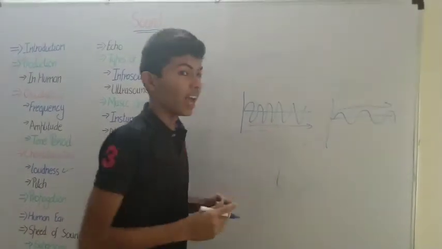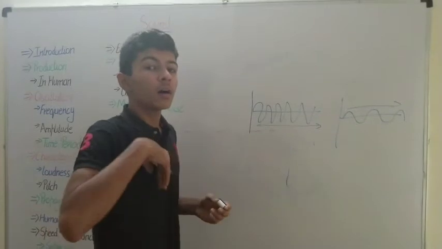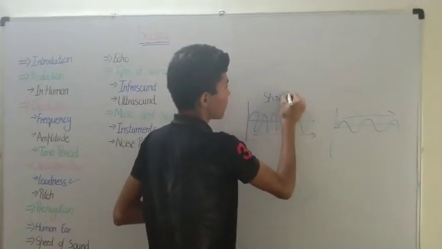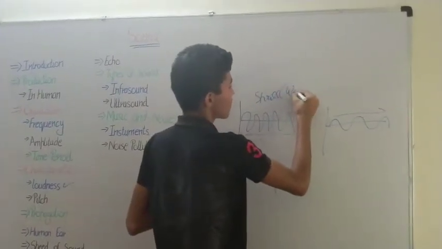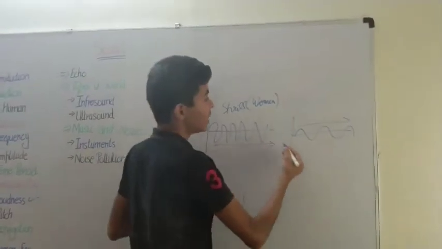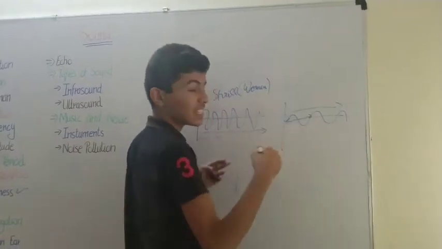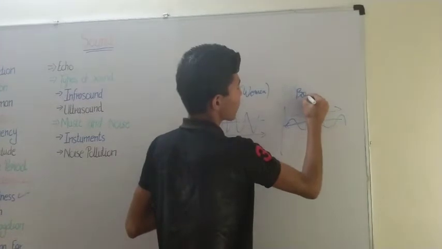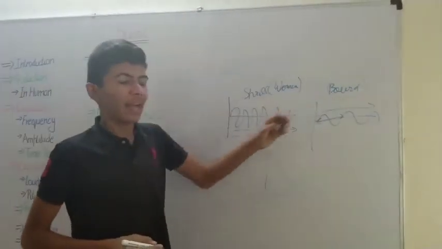So now what happens? When the frequency is higher, we perceive this as a silvery voice, that is shrill. That is mainly in women. Women produce a shrill sound, but in males, the frequency is less, so it produces a broad sound. So this is in men.